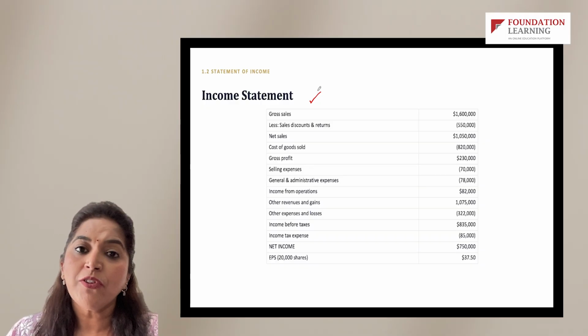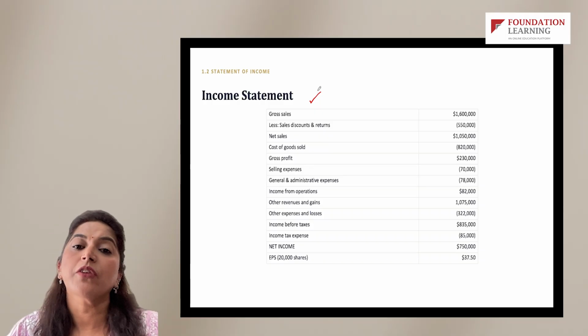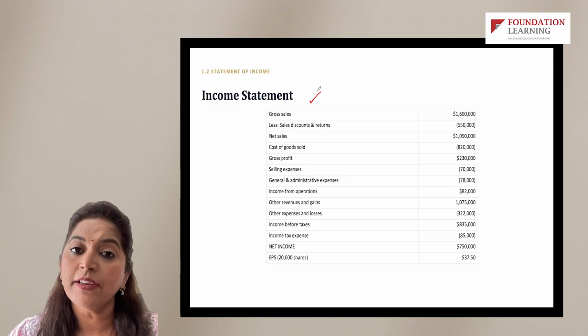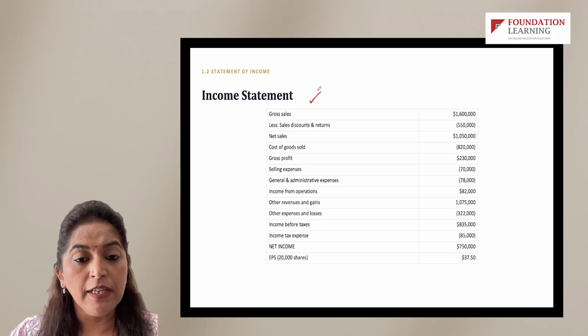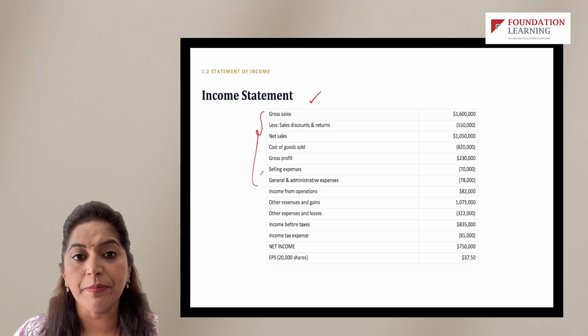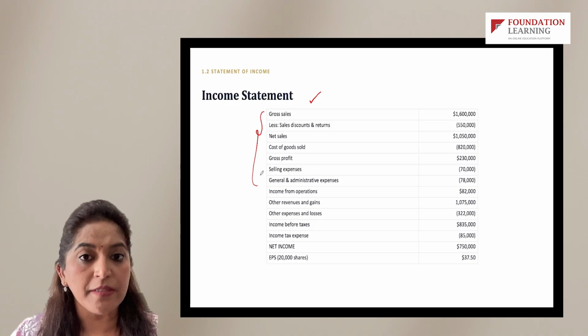So the idea from an examination perspective is, let's also understand how this concept can be tested. What is it exactly that you should be understanding when you look into income statement? Now, from an examination perspective, there is a chance that you get income statement. And how is it that it can be tested? It can be tested in simulations.